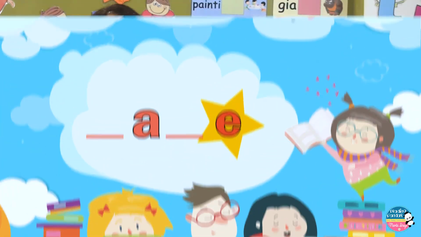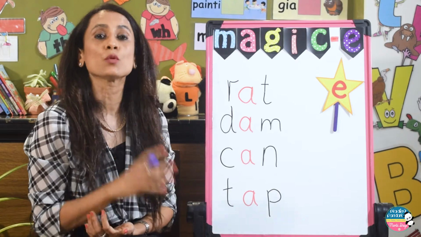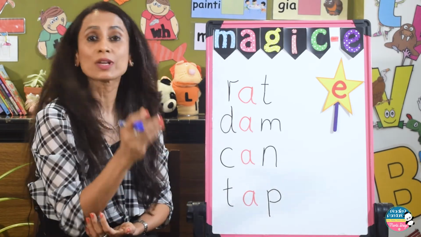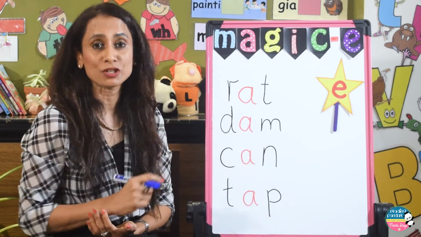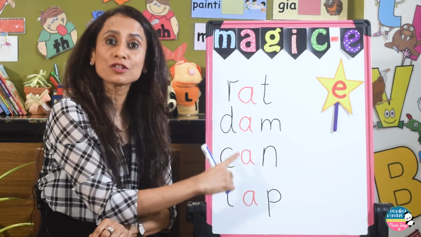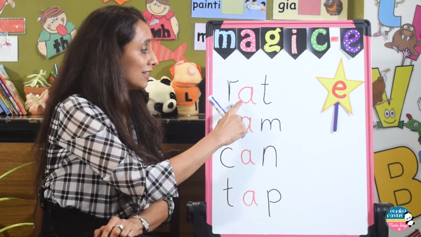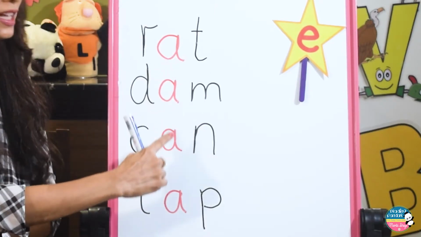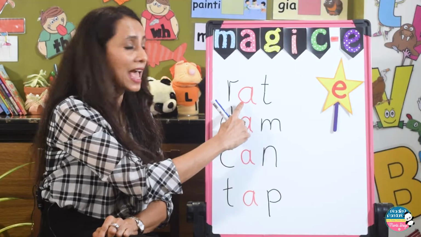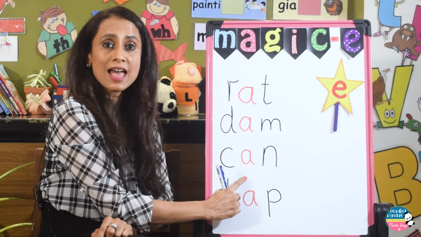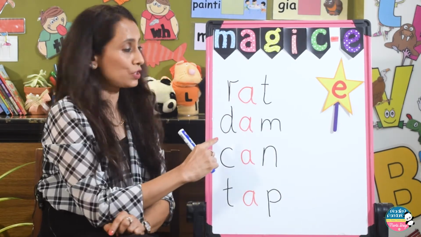Now that we have understood what are short vowel sounds and what are long vowel sounds, let's quickly understand the role of Magic-E. Now if you see, I have written these 3-letter words here which are the CVC words, and the A is all making the short vowel sound which is A. So let's read the first word here.